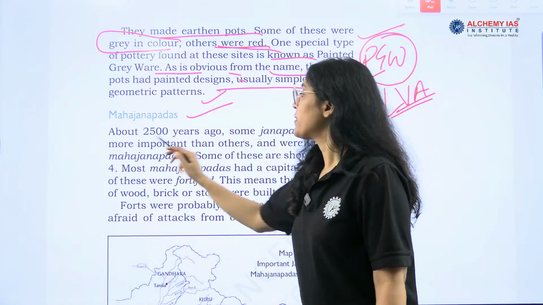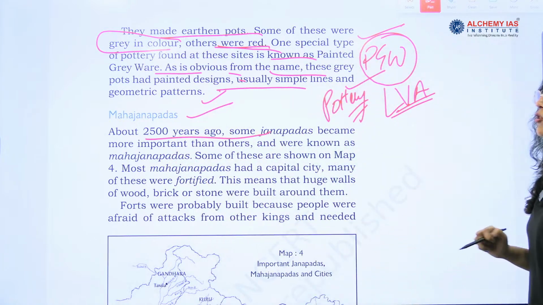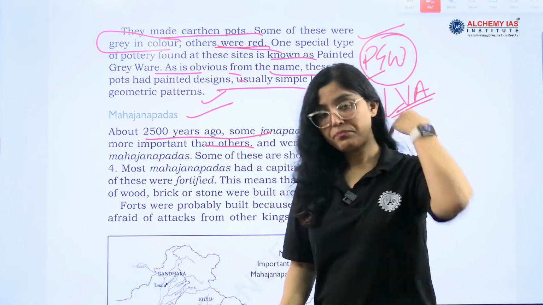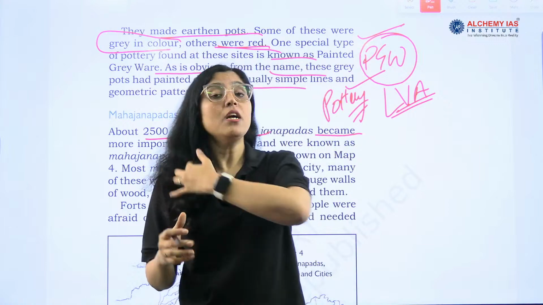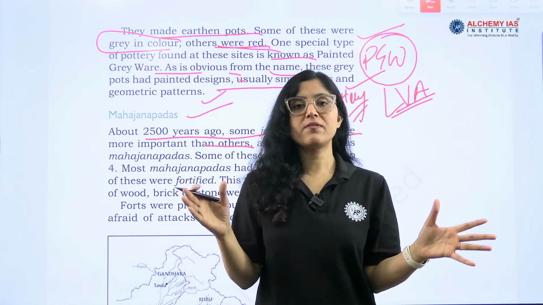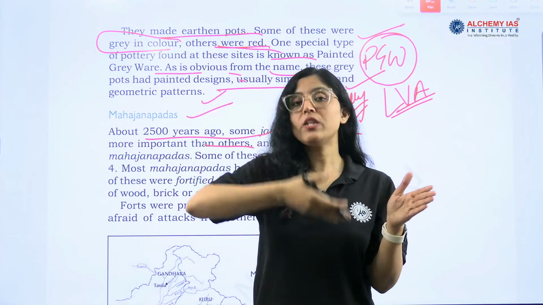Next is Mahajanpada. About 2500 years ago, some Janpadas became more important than others. Janpadas were where people settled down, and there were many Janpadas, but what happened with time?